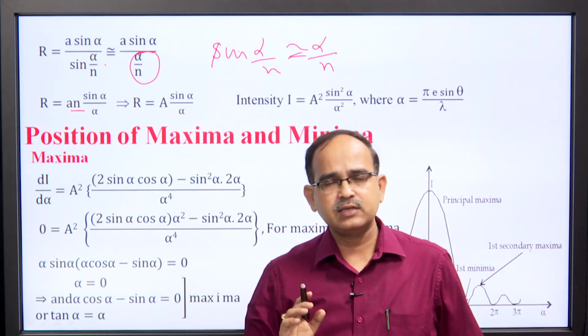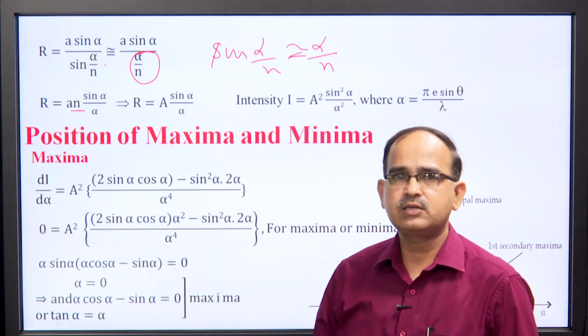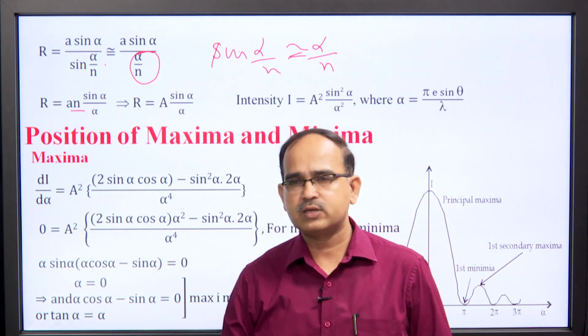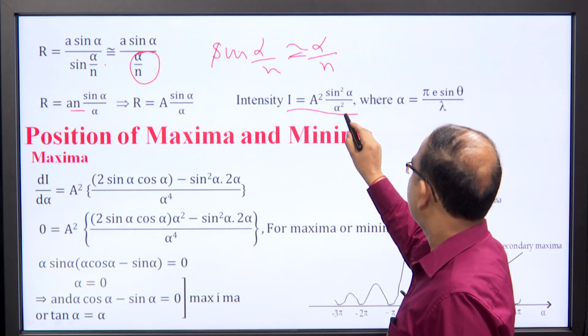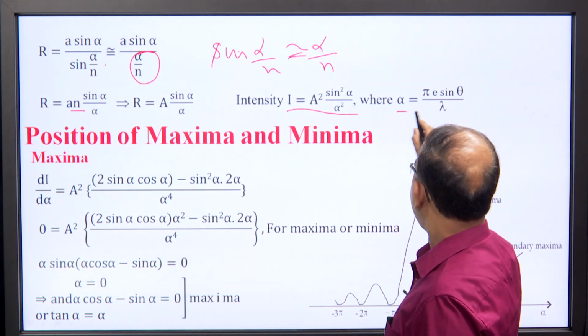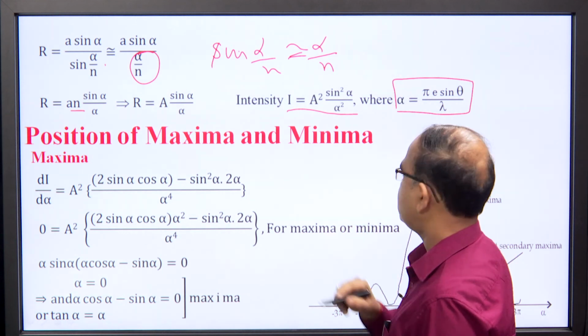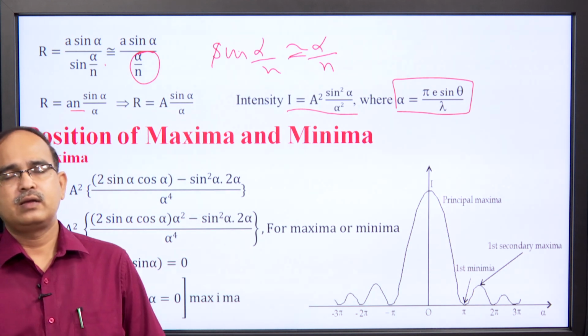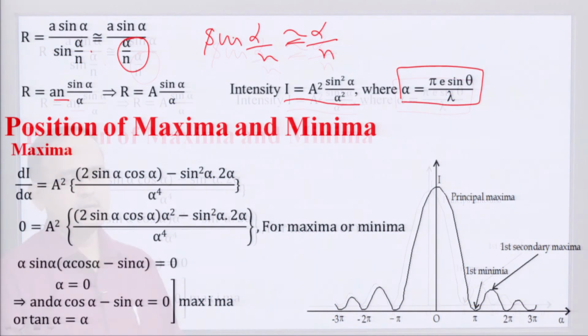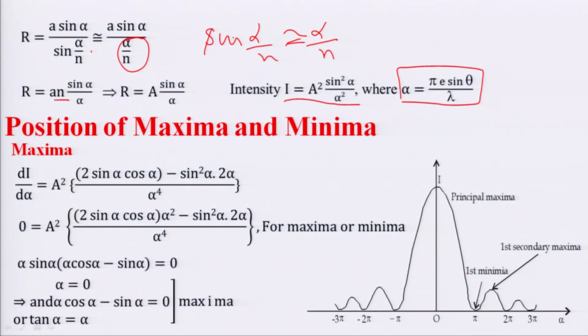Once we have the resultant amplitude, intensity can be calculated by squaring this term. Intensity I is equal to A squared sin squared alpha over alpha squared, where alpha is pi over lambda e sin theta.